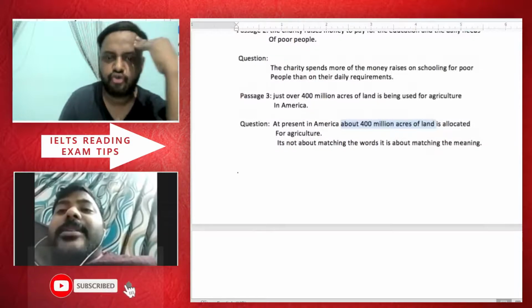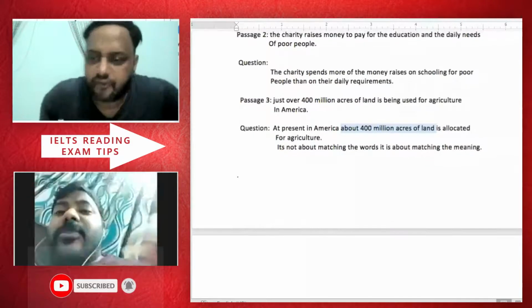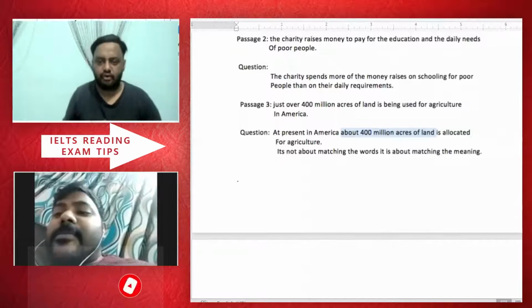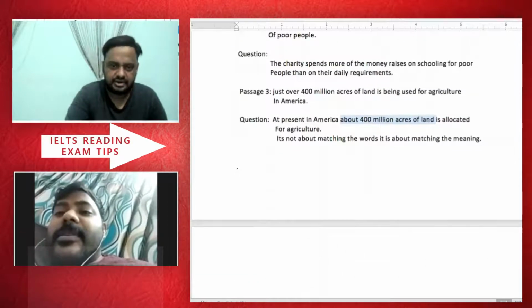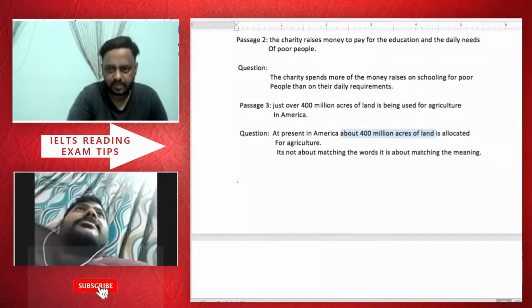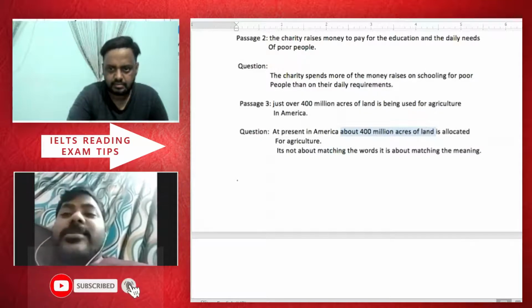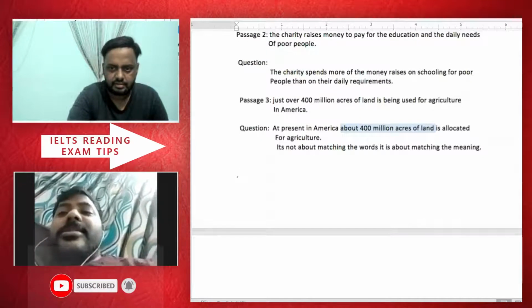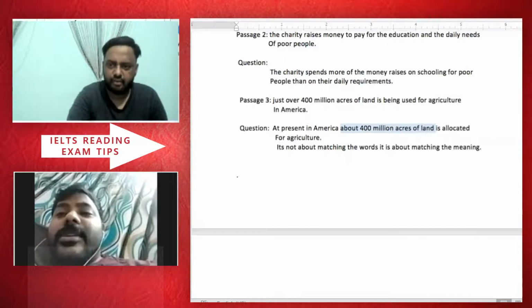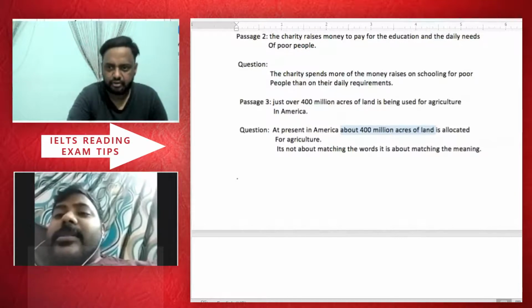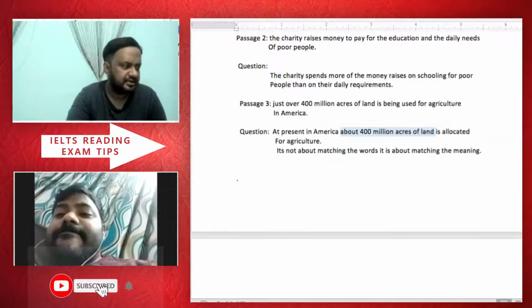Over 400 million is crossing 400 million. So it can be less than 400, it can be more than 400. It can be even 400. When we say it's about 400, can we take it as more as well? No. So he's not sure about it. When we say about, it could be even more, it could be even less. Even if you are guessing somebody's height.